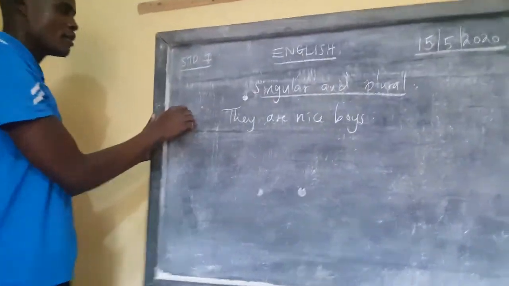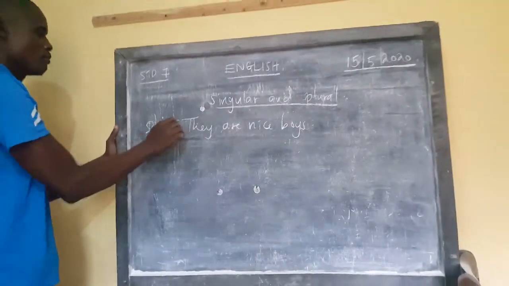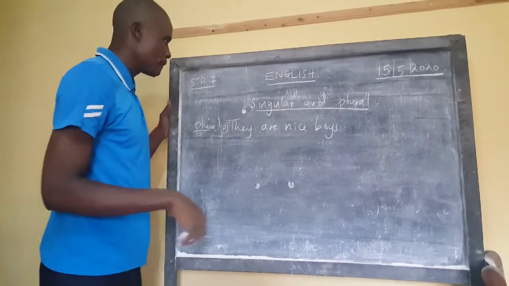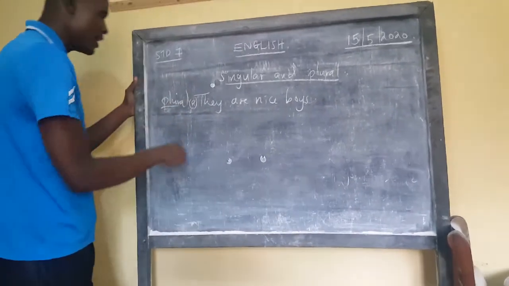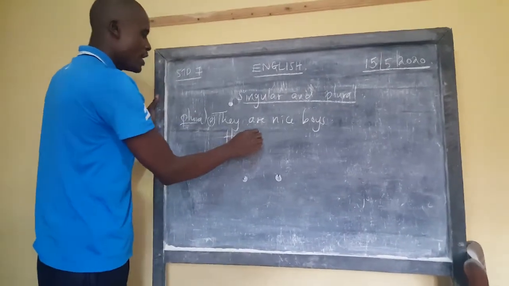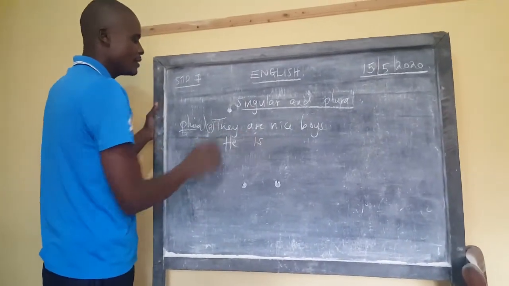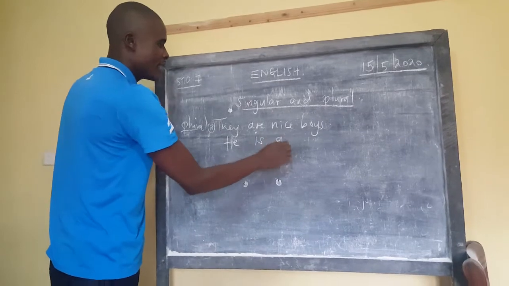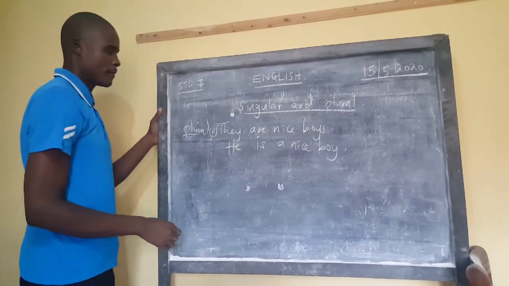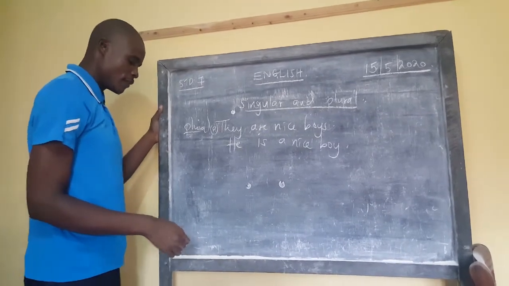This is in plural form. So how do we change this sentence to be in the singular? I said that they will change to he, and he will change to they. So instead of saying "they are", he is a nice boy. Then I think you're getting that.